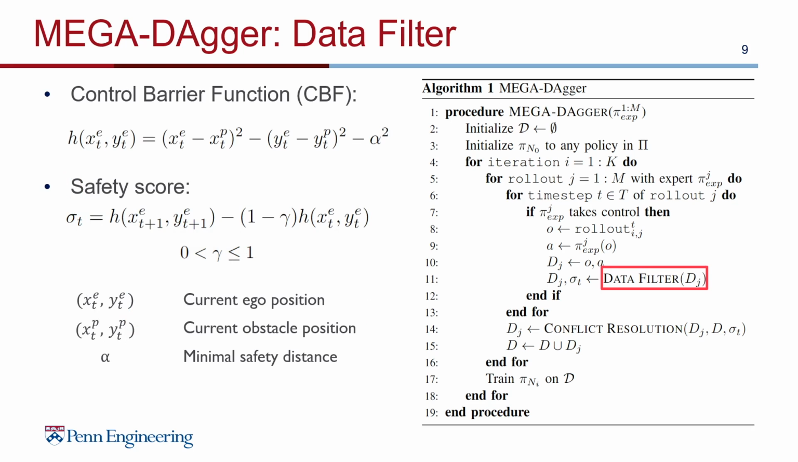The data filter is based on the control barrier function. The safety score is calculated by the subtraction between the CBF values of 2 consecutive time steps. If the safety score becomes negative, the current rollout will be terminated, and a fixed number of demonstrations will be truncated at the end of the dataset.